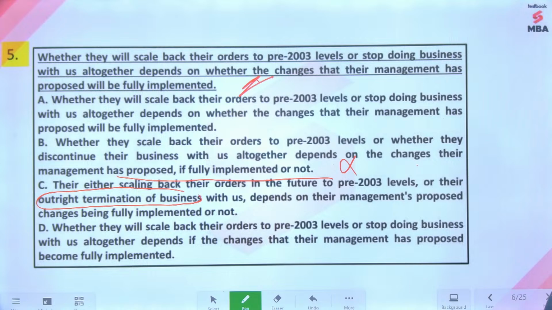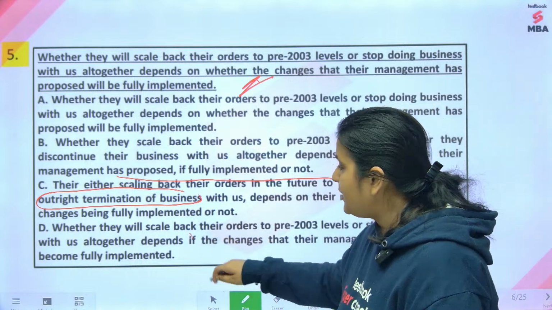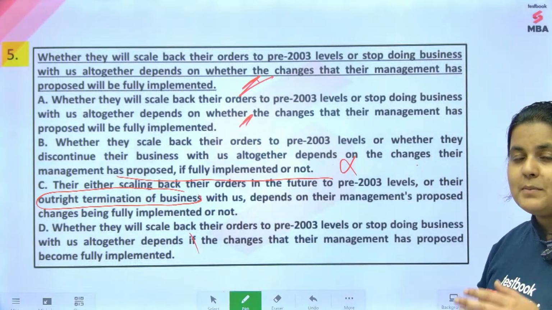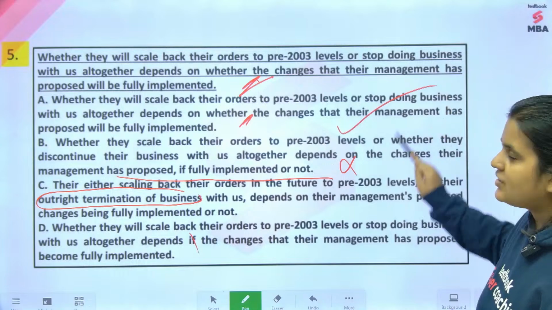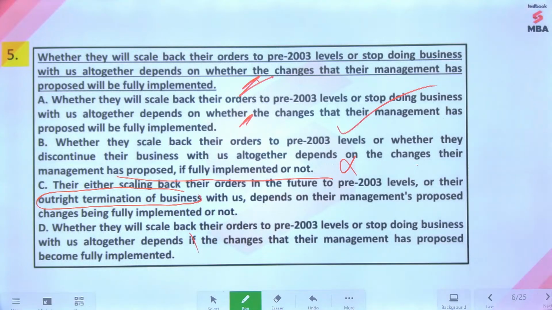D. Whether they will scale back their orders to pre-2003 levels or stop doing business with us altogether depends if the changes, not if, depends whether the changes, whether matlab yes or no, hoga ki nahi hoga. So that is why your answer option is A itself. Okay, wonderful. If nahi aayega, it will be whether.